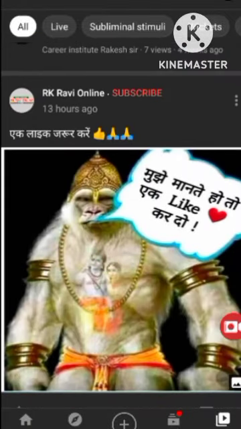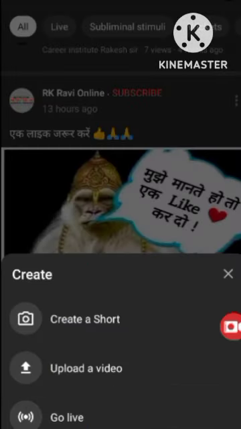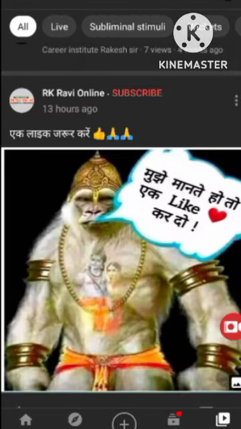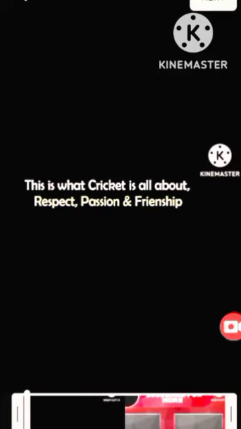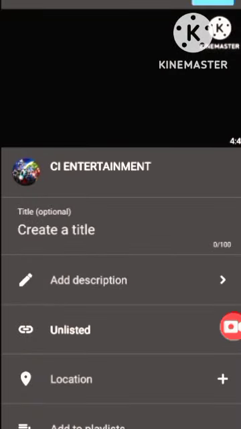After that you will see a plus sign, so touch on this plus sign, then click on create a short. After that you will see this type of interface, and then you just have to click on the next button. After clicking on the next button you can see the preview of your video. Then after clicking on the next button you will see this type of page.